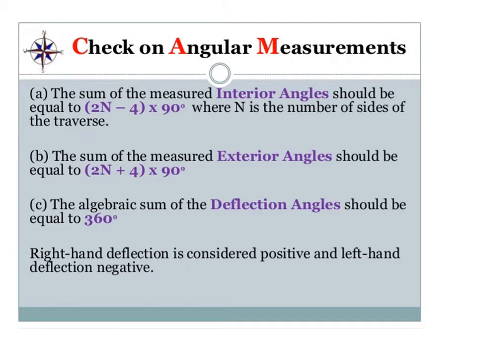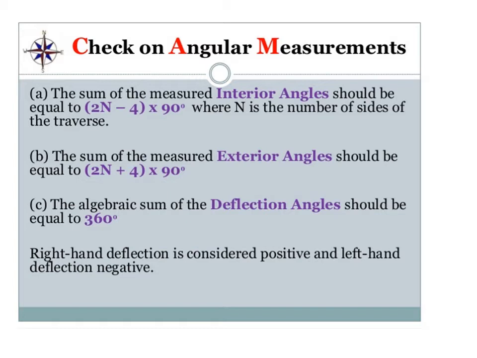This slide refers to checks on angular measurement. Whenever we consider the traverse, the sum of measured interior angles should be equal to (2n minus 4) times 90 degrees, where n is the number of sides of the traverse. The second check is that the sum of measured exterior angles should be equal to (2n plus 4) times 90 degrees. The third check is that the algebraic sum of deflection angles should be equal to 360 degrees.